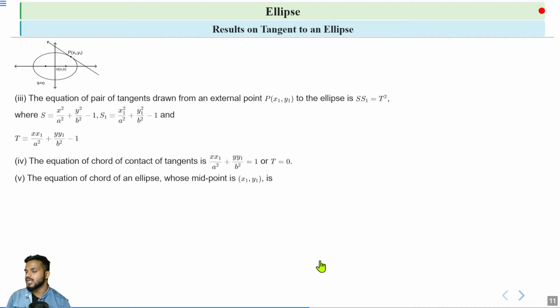Next is the equation of a chord of an ellipse. We draw a chord of an ellipse whose midpoint is (x1, y1). Then the equation of this chord is given by T = S1. That is, x·x1/a² + y·y1/b² = S1, where S1 is x1²/a² + y1²/b². So this is the equation of the chord of an ellipse whose midpoint is (x1, y1).